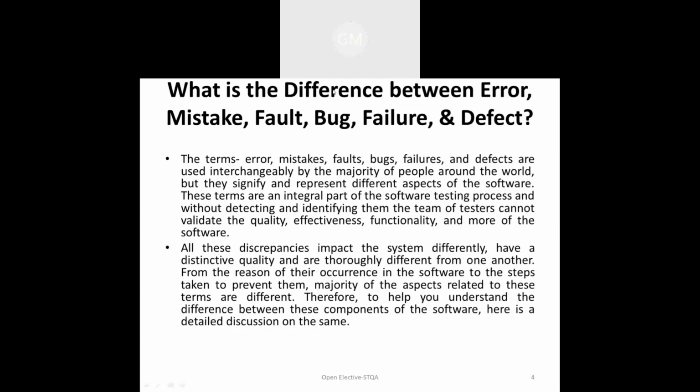Yes, ma'am. Okay. In the previous lecture, we saw the software development life cycle and different types of models. Now, in this lecture, I'm going to explain error, mistakes, faults, bugs, failure and defects.